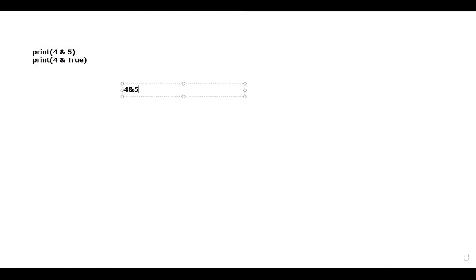Correct, right? That means the bitwise AND operator. Bitwise means the data will be calculated in the form of bits. Sir, how, sir? You only observe. This is 4. This is 5. That means 4 can be represented in binary format. Like how? 0, 1, 0, 0. Sir, what about 5, sir? 0, 1, 0, 1. This is 5.